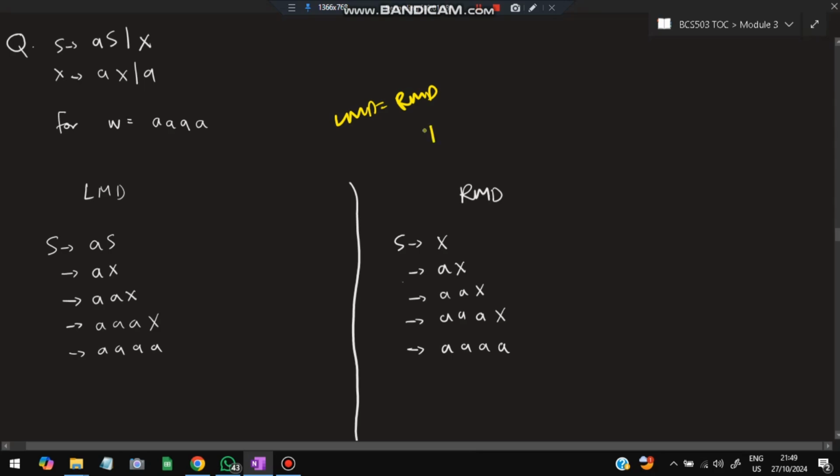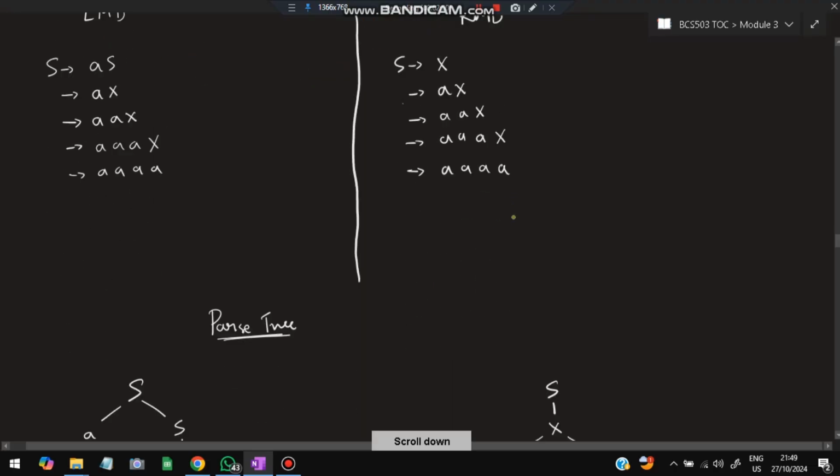But even if one way exists in which LMD will not be equal to RMD, then it will be ambiguous. So I have to find out that particular way. That's why I took X first. You can take AS also, but in that case it's your responsibility to arrive at an equation where LMD will not be equal to RMD. The easier way is first take X and then directly make the equation not equal. That is simpler.